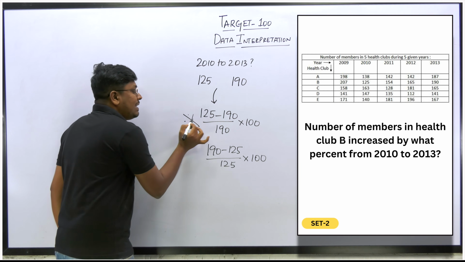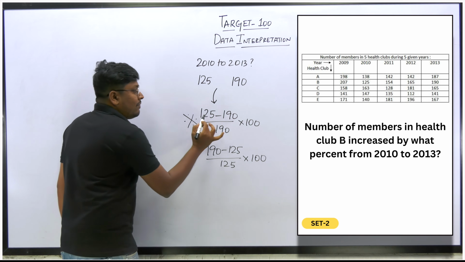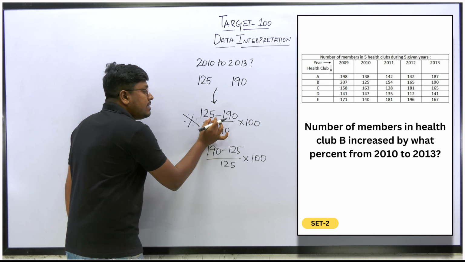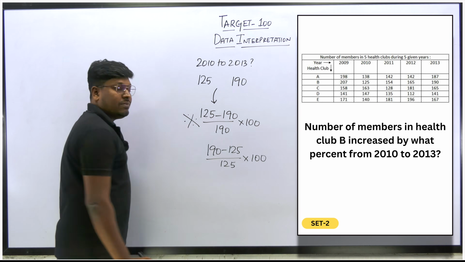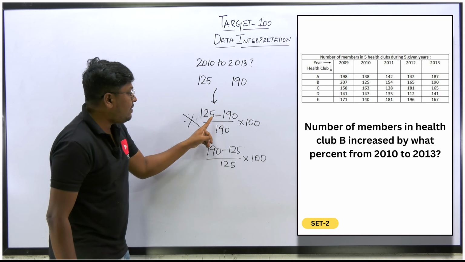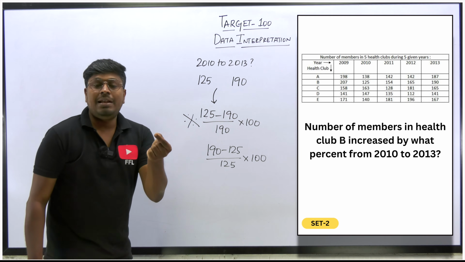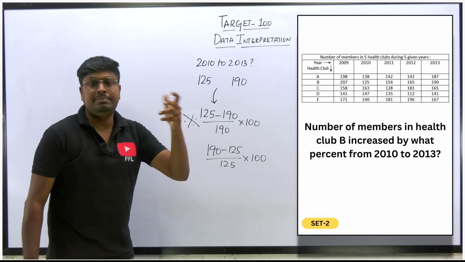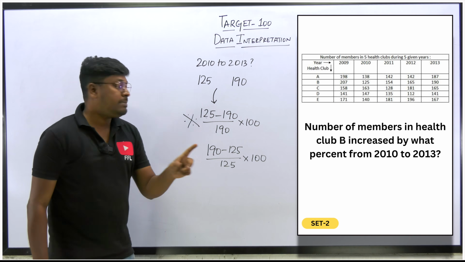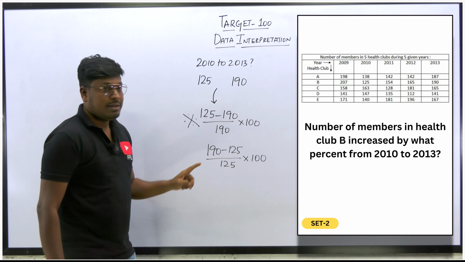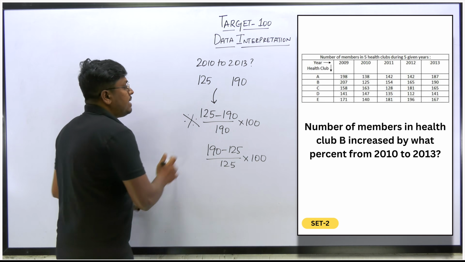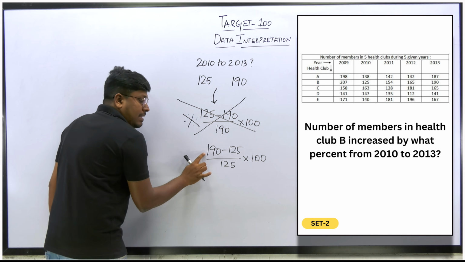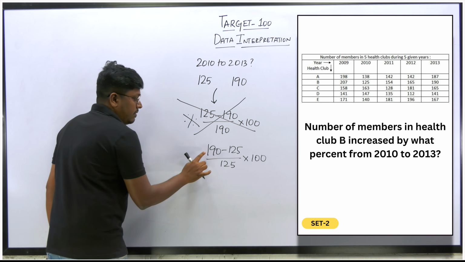How? Because the easy way to identify it, when you subtract 125 minus 190, the resultant answer is what? It's a negative. So friends, yes or no, right? 125 minus 190 is what? The value that we are getting is negative. But they are asking what increased percentage. If it is an increased percentage, the answer must be positive. So if you write like this, the complete method will be wrong. So when you write like this, the answer will be in terms of positive.